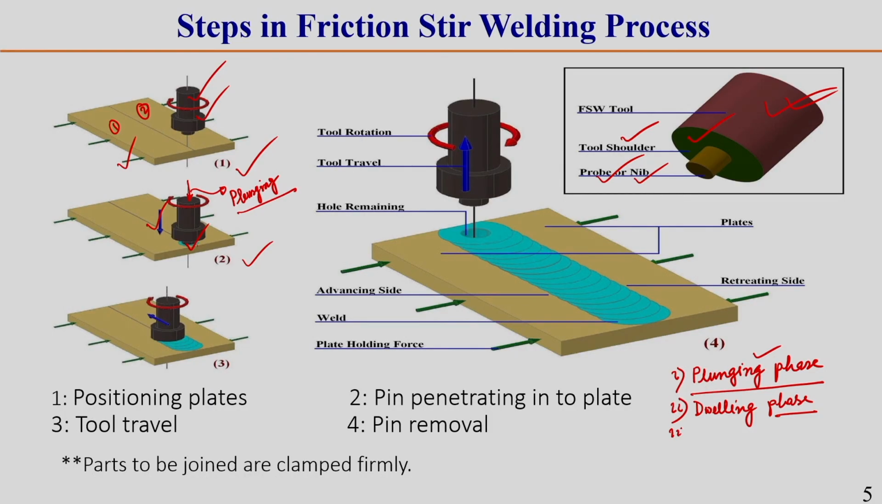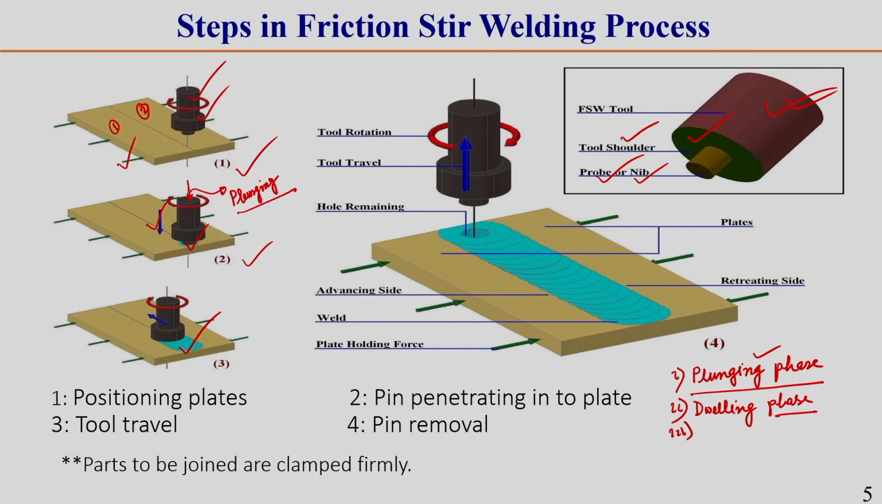Now, the third phase, or third stage, which I have shown here. Once this material is sufficiently heated, at around 80% of the melting point temperature, we give a traverse speed, that means we start moving this FSW tool. I have shown this direction using this blue arrow line. Once we give this traverse motion, the welding starts, and due to rotational motion the material fills the gap in this region.